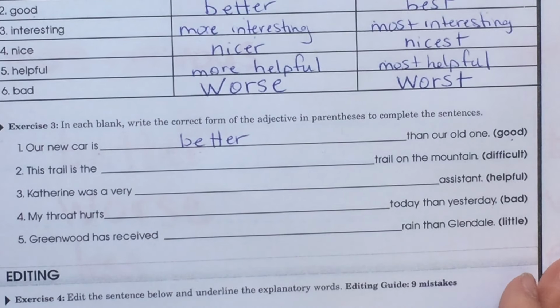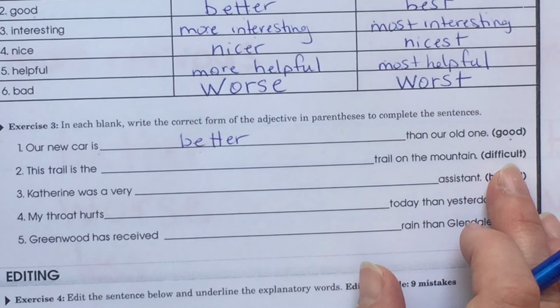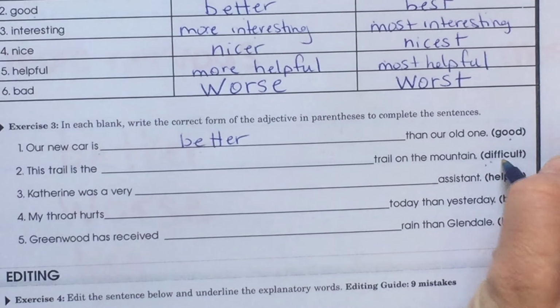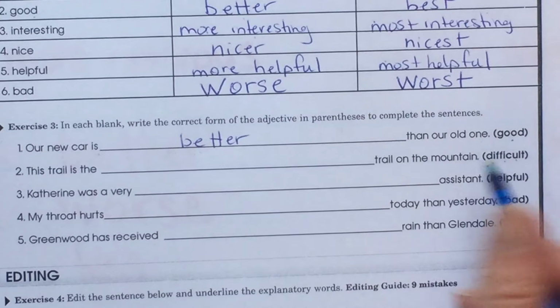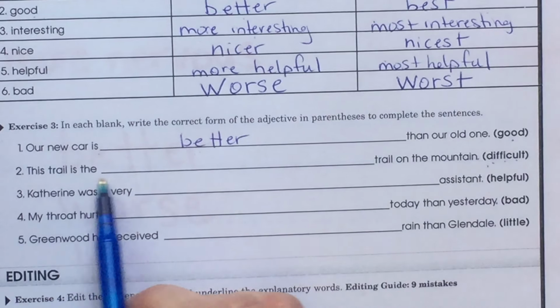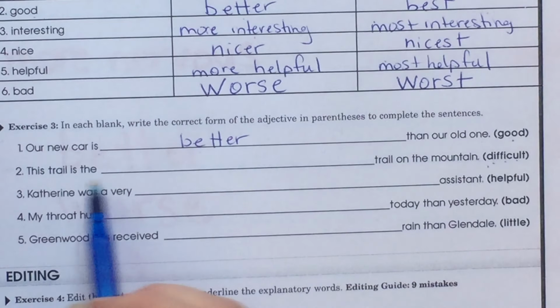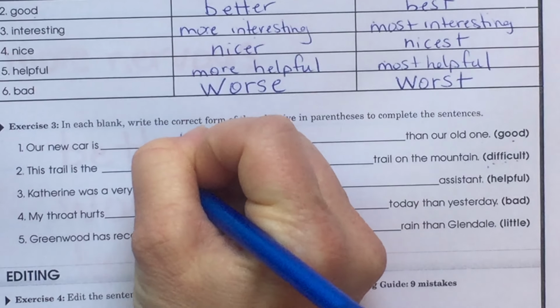That's good. It's better. This trail is the blank trail on the mountain. Difficult is the word they want us to use. Is this difficult? 3 syllables. 1, 2, 3. So we know we're going to have to use more or most. Because there's several trails, more than 2, it's going to be the most difficult trail on the mountain.